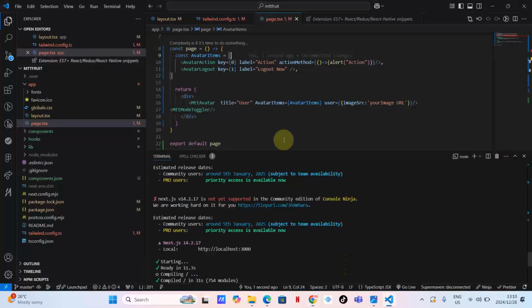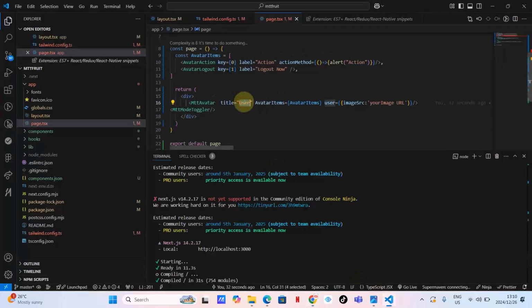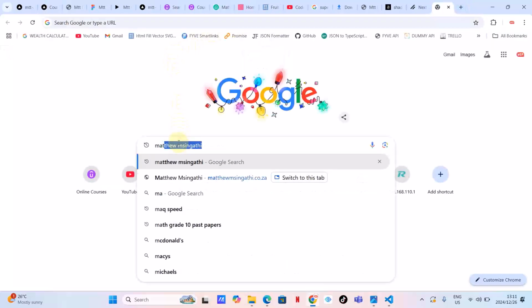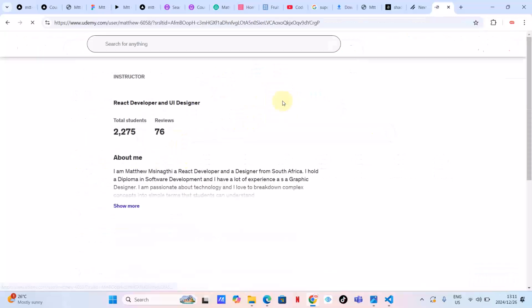Okay, what else do I want? Do I have an image in my Mtt avatar? Let's see. Let's say instead of this user, let me toggle the theme. Instead of the user here, let me just say profile. I just want to show you how to customize this. Let's just say profile here. Your URL image here, as you can see, guys, this is my URL image here. So what I'm going to do, I'm just going to Google Matthew Msingati, and then I'm just going to click on this image.